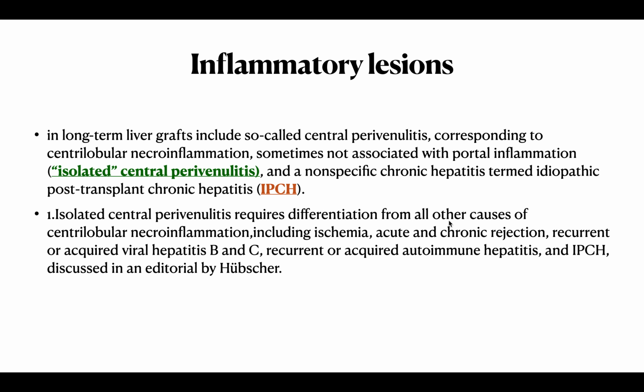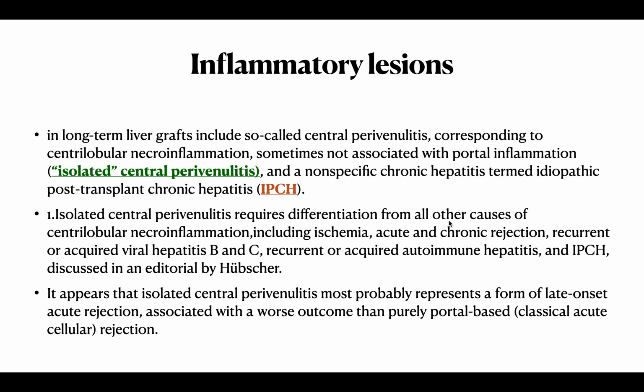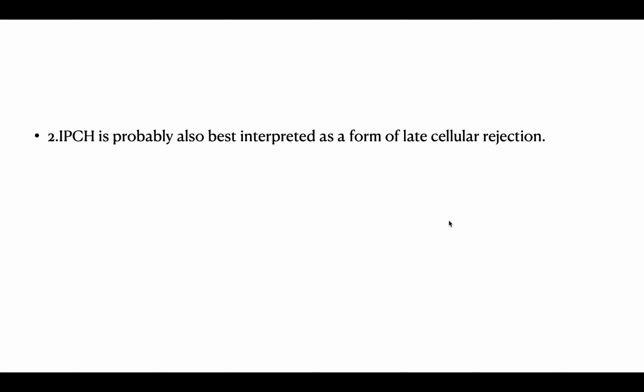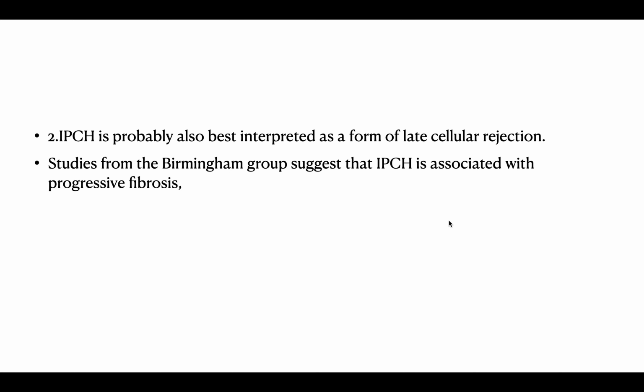The isolated central perivenulitis requires differentiation of other causes of centrilobular inflammation, including ischemia, rejection, hepatitis B, C, autoimmune, IPCH. It appears that the isolated central perivenulitis most probably represents a form of late onset acute rejection. Then the idiopathic chronic hepatitis probably best interpreted as a form of late cellular rejection. Studies from the Birmingham group say that this is associated with progressive fibrosis.